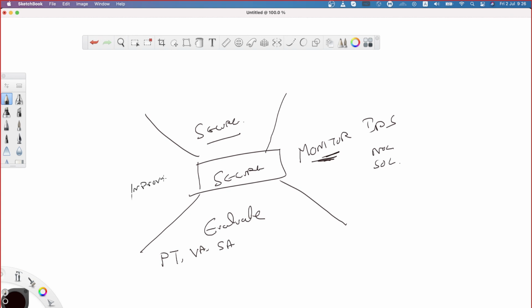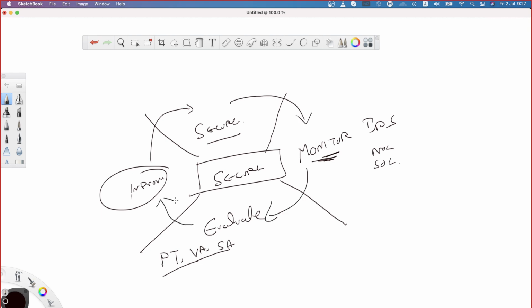That is the fourth phase. So penetration testing, vulnerability assessment, and security audit will evaluate your current security level. Based on that, we can also come up with an improvisation plan. So based on that, we will secure it. Once it is secured, we just need to monitor. After the monitoring, of course, we have to evaluate at periodical intervals, and then based on that, we will improve.